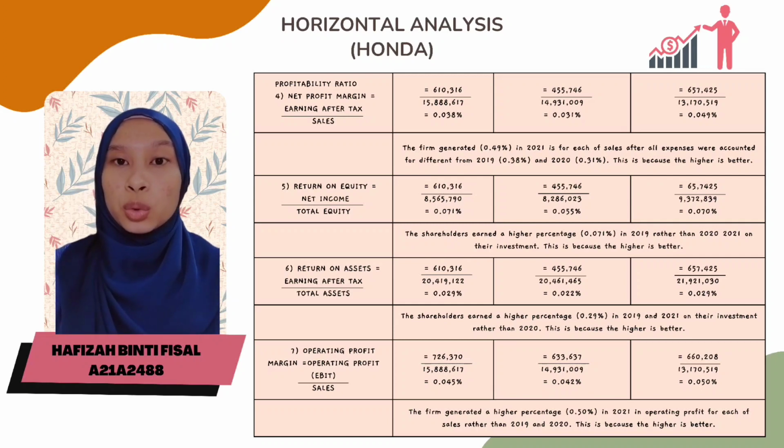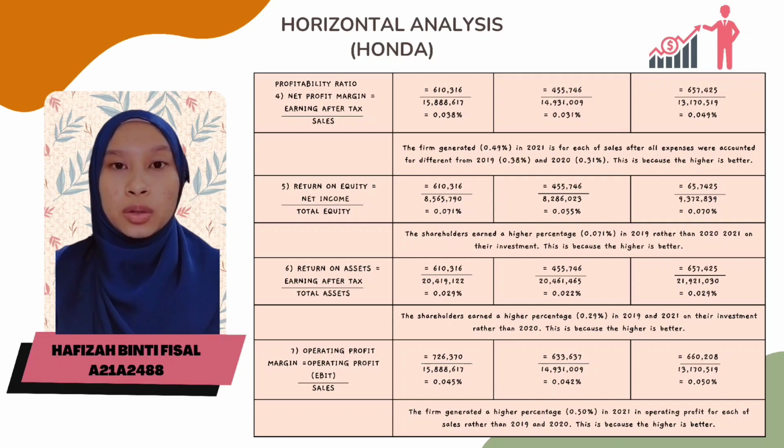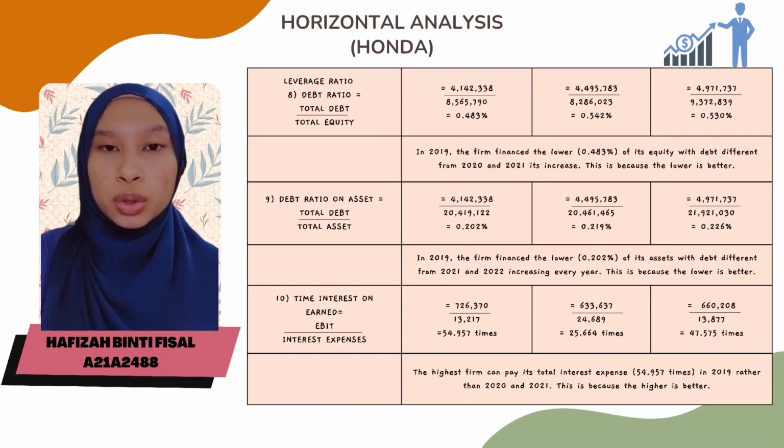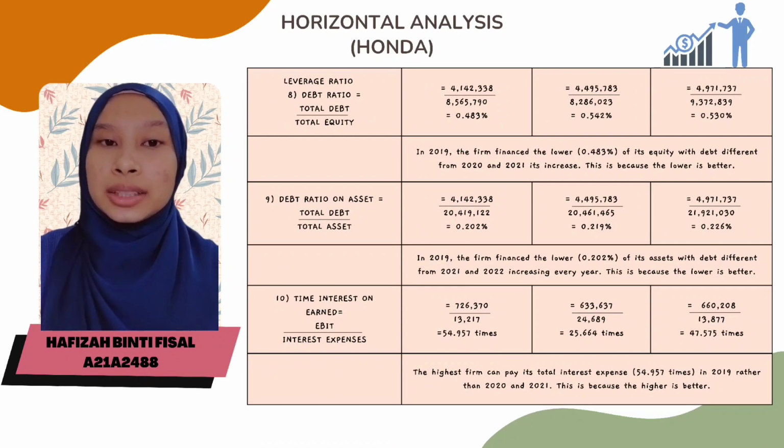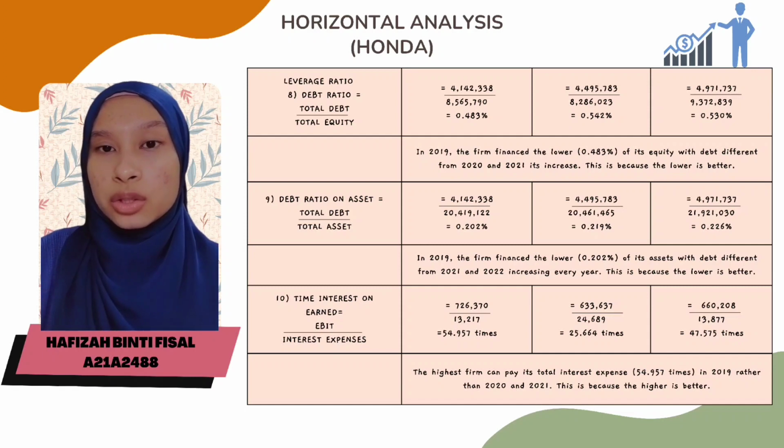Operating profit margin equals operating profit divided by sales. The firm generated a higher percentage, 0.5% in 2021, in operating profit for each of sales rather than 2019 and 2020. For all of the profitability ratios, the higher is better. Leverage ratio covering the aspect is debt ratio equal to total debt divided by total equity. In 2019, the firm financed below 0.483% of its equity with debt, different from 2020 and 2021, when it increased. This is because the lower is better.